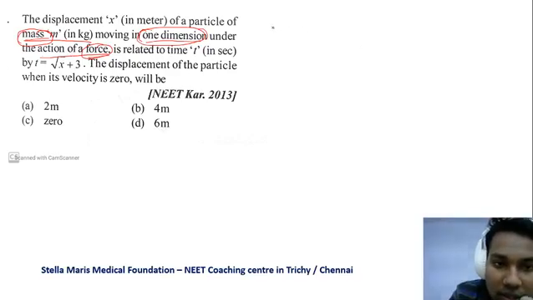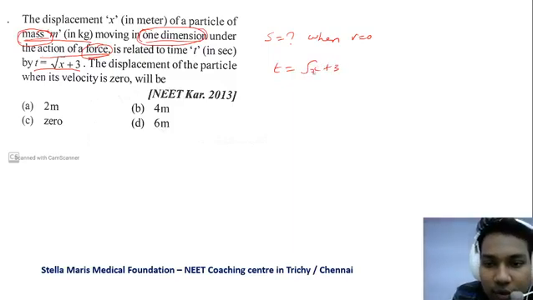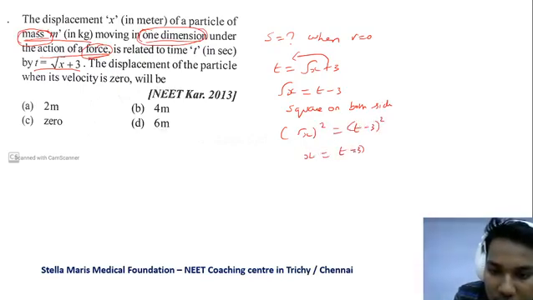They said t is equal to root x plus 3. What is the displacement of the particle when the velocity is 0? What is the displacement x when velocity v is equal to 0? Here they have given t is equal to root x plus 3, and for this we have to find the displacement. So root x is equal to t minus 3. Now square on both sides. So root x squared is equal to t minus 3 the whole squared. So x is equal to t minus 3 the whole squared.